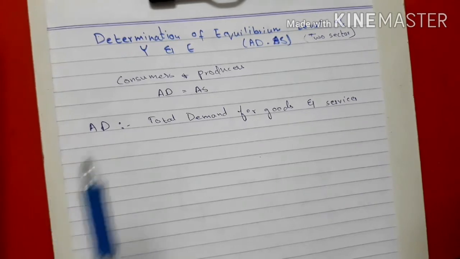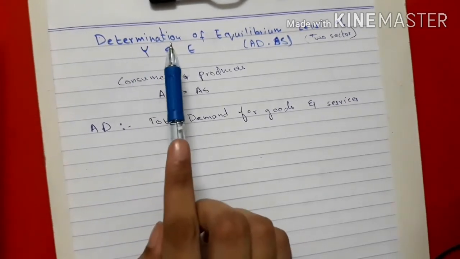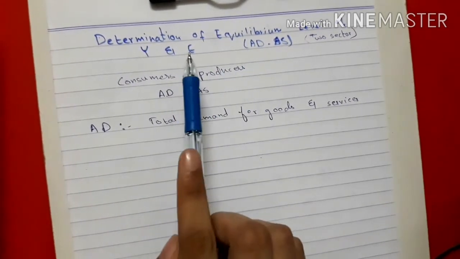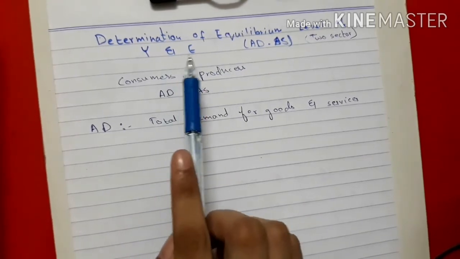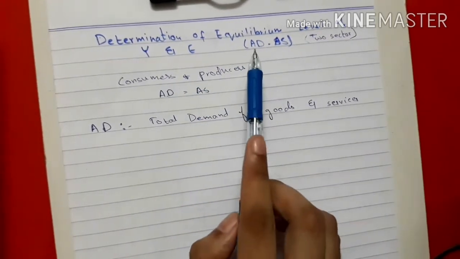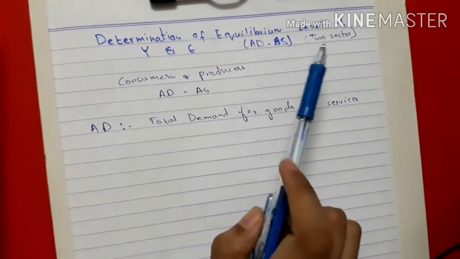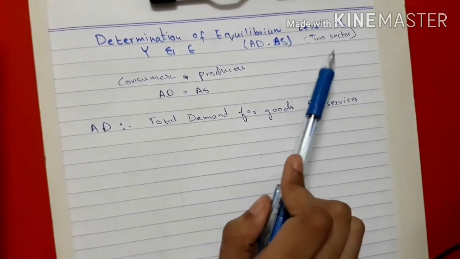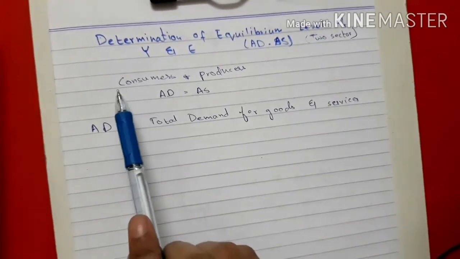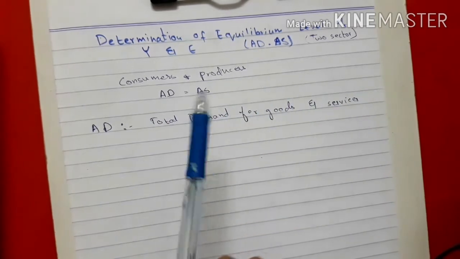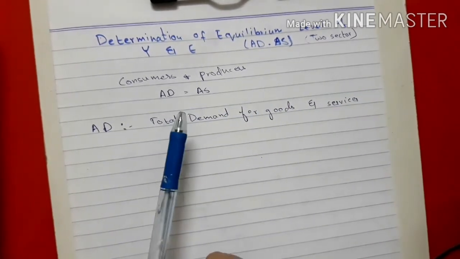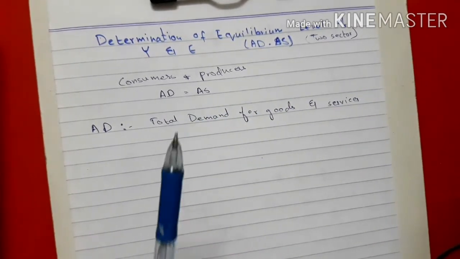So let's start. Today's topic is determination of equilibrium level of income and employment. Today we are going to do the aggregate demand and aggregate supply model in a two sector economy. In an economy there are consumers and producers. The equilibrium occurs when aggregate demand is equal to aggregate supply.